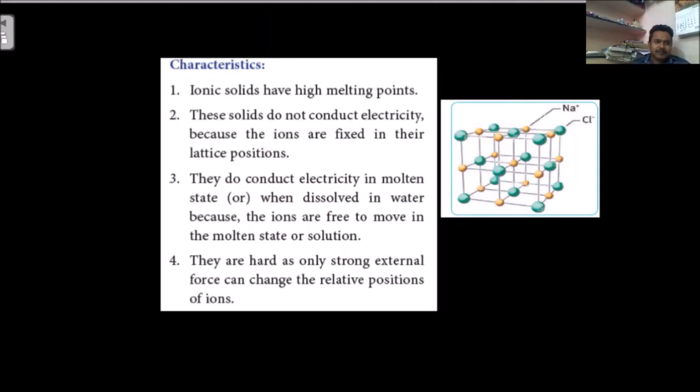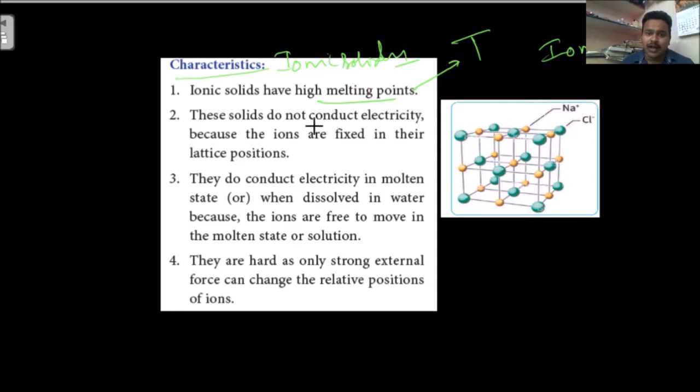And we will go for the characteristics of ionic solids. What are the properties? They have high melting points. You have to give high temperature to melt them, because ionic bonds are strong bonds. Ionic bonds are very strong compared with the remaining.